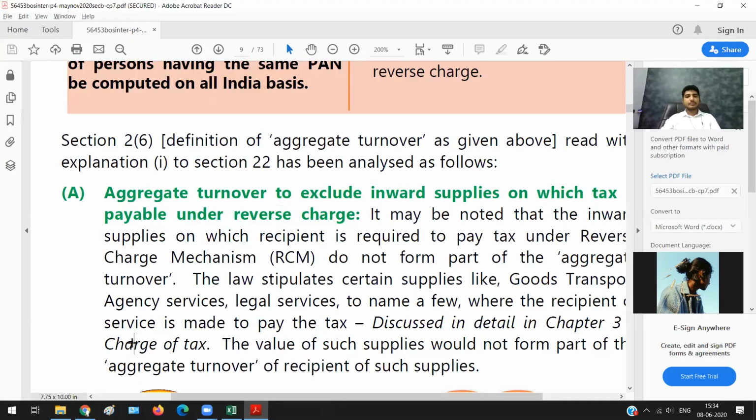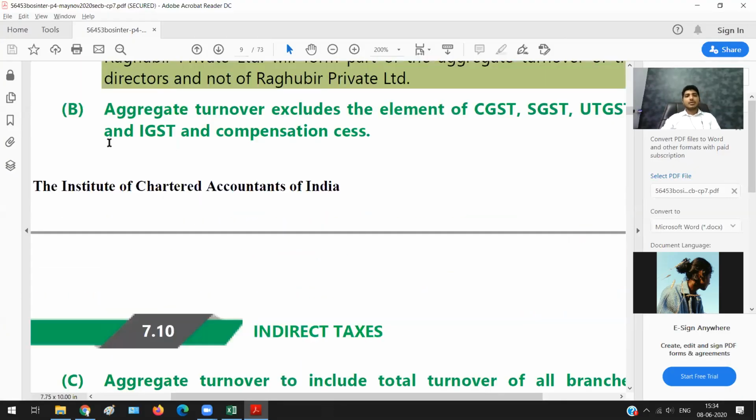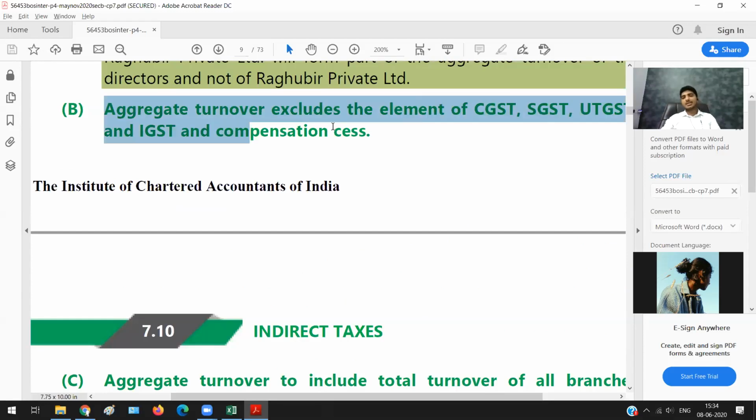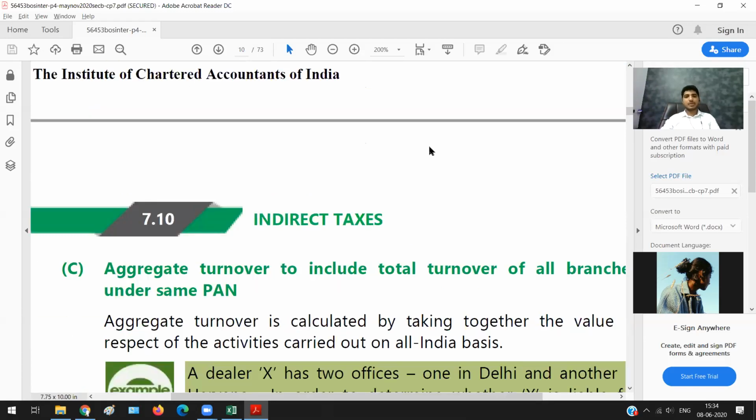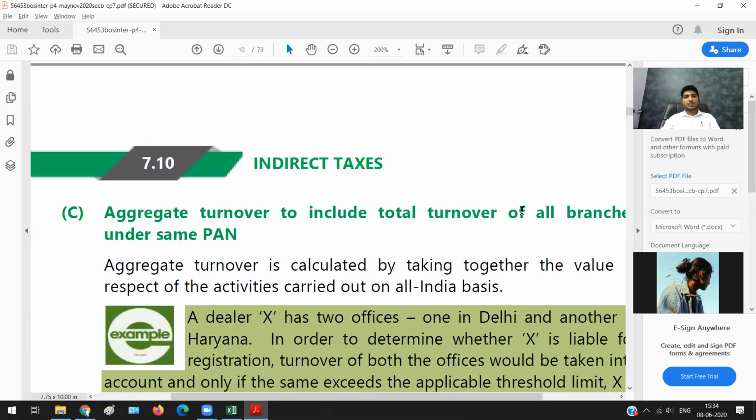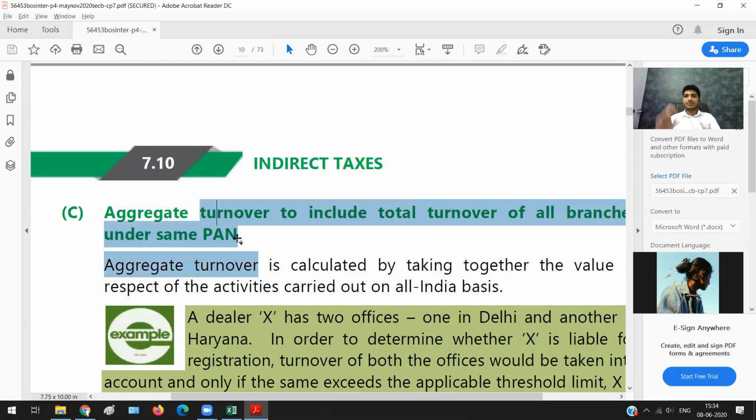Next. B. Aggregate turnover excludes the element of CGST, SGST, UTGST, IGST and compensation cess, as we discussed. It will not include the tax portion. Then aggregate turnover includes the total turnover of all branches under the same PAN. That is, if you have Karnataka, Maharashtra, Goa, anywhere you are registered, for the purpose of aggregate turnover you need to total the turnover of all the states registered under a single PAN.